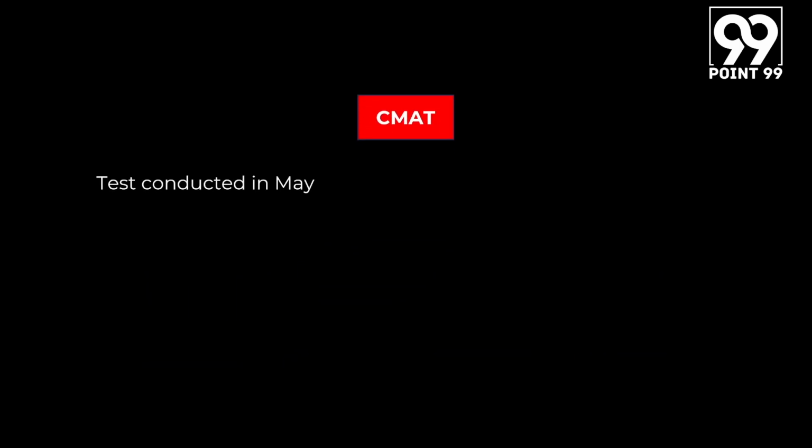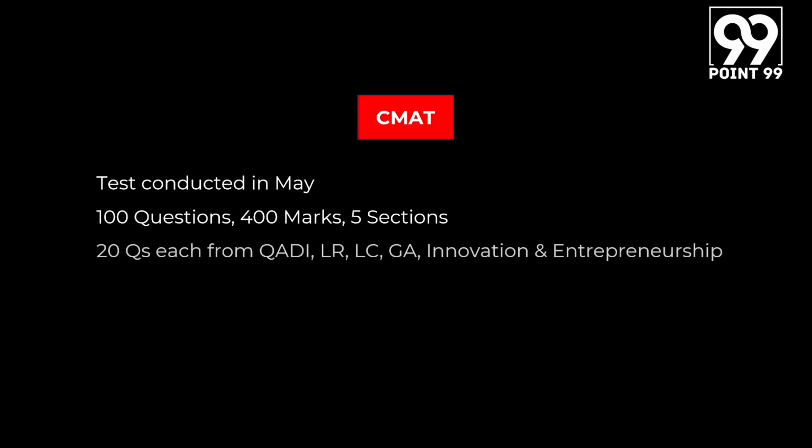The next test that we are going to look at is the CMAT. Now, CMAT is a test that is conducted in the month of May. There are 100 questions that are a part of CMAT, and the test is worth 400 marks, meaning that each question is worth 4 marks. These 100 questions are divided into 5 sections of 20 questions each, and these sections are QADI, that is quantitative ability and data interpretation, LR, that is logical reasoning, LC, that is language competency, GA, that is general awareness, and innovation and entrepreneurship. The marking scheme is +4 marks as we observed earlier, and the negative marking is 1 mark per incorrect answer.